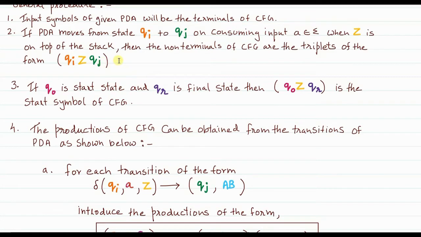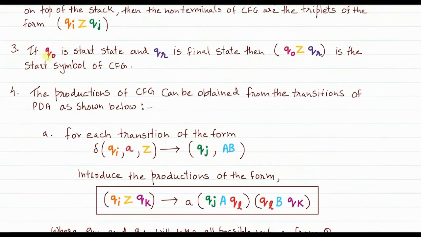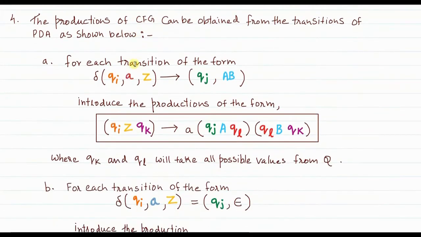Keep this in mind. Now if Q0 is the start state and QR is the final state, then Q0 Z QR is the start symbol of the CFG. Again, I have written Z here, it is basically Z0. So if Q0 is the start state and QR is the final state, then Q0 Z QR is the start symbol of the CFG.